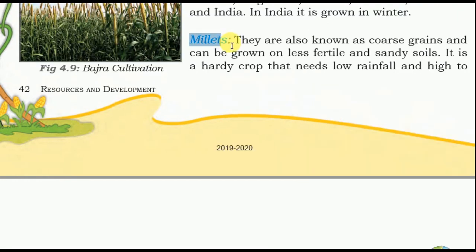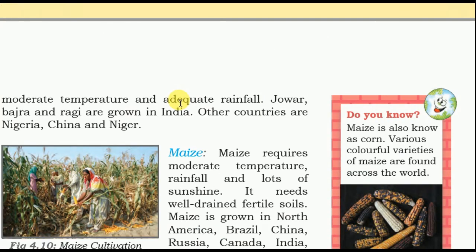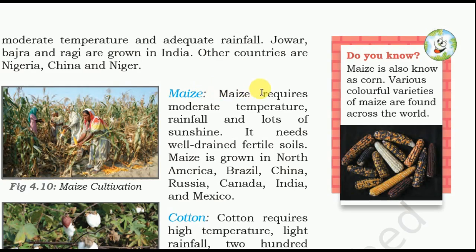Millets. They are also known as coarse grains and can be grown on less fertile and sandy soil. It is a hardy crop that needs low rainfall and moderate temperature. Jowar, bajra, ragi are grown in India. Other countries are Nigeria, China and Niger.